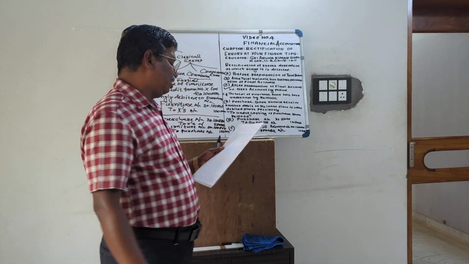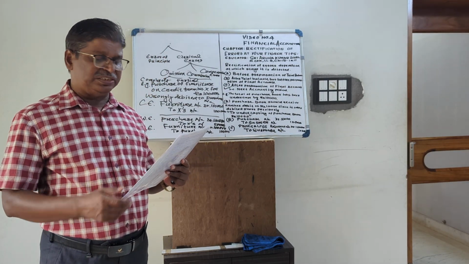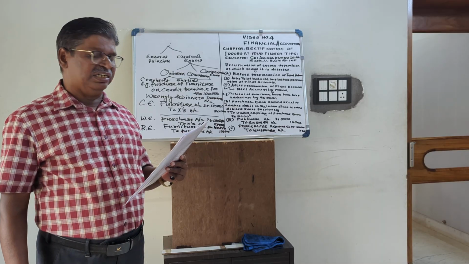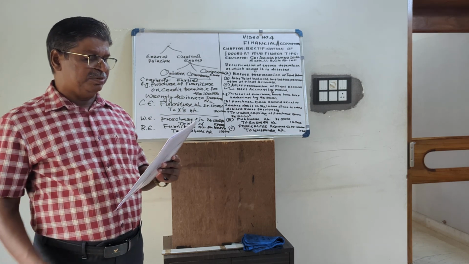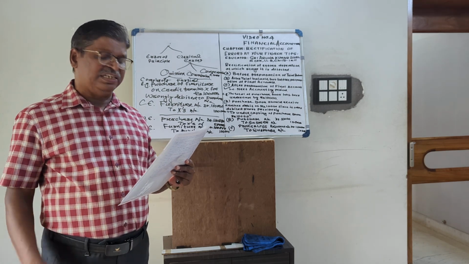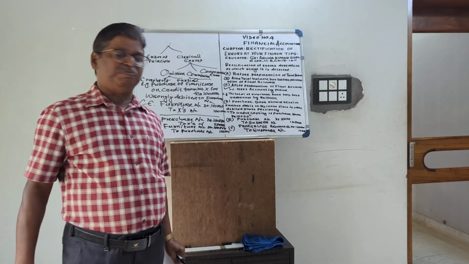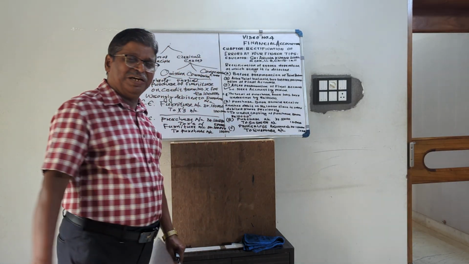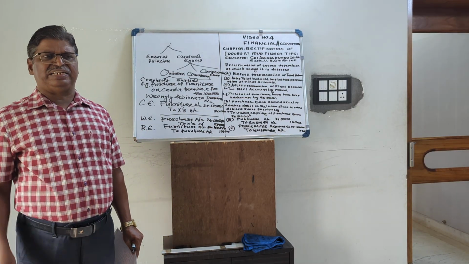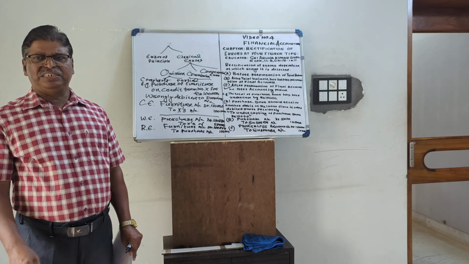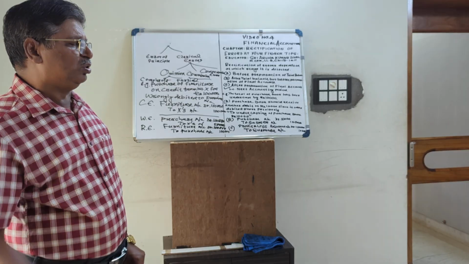Sometimes the trial balance is artificially made to agree in spite of errors by opening one suspense account and putting the difference in the trial balance to the account. So suspense account will be debited if the total credit column of trial balance exceeds the total debit column of trial balance. That means when we are preparing the trial balance, there are two ways of preparing the trial balance. Either in each account we will total the debit and total the credit and put it in the trial balance. That means suppose X account debit total is 1 lakh, credit total is 80,000. So we will put like this.